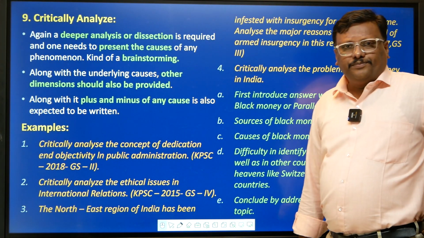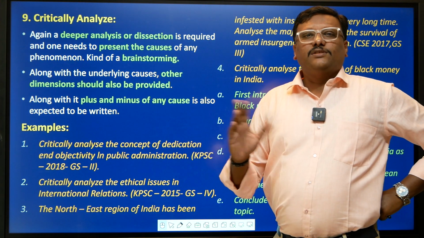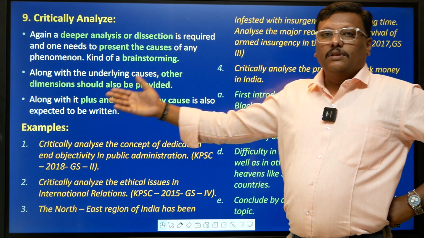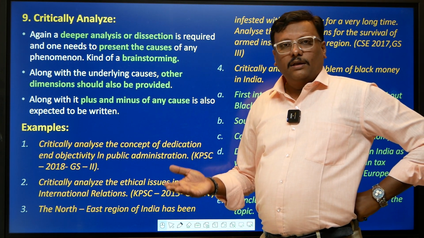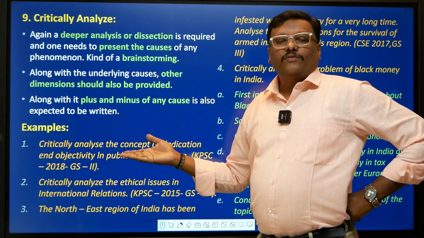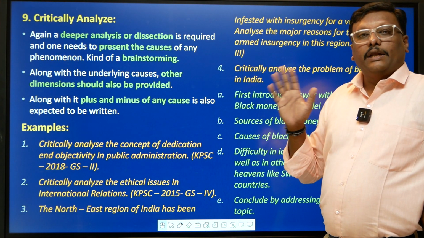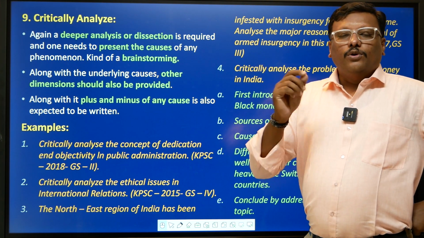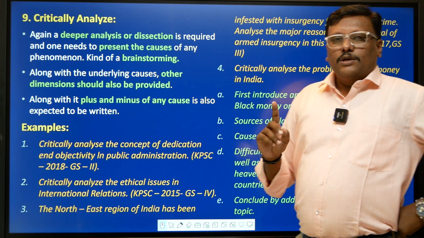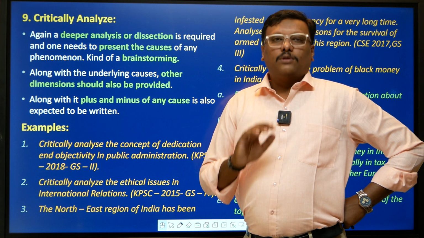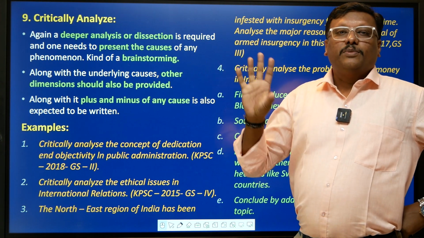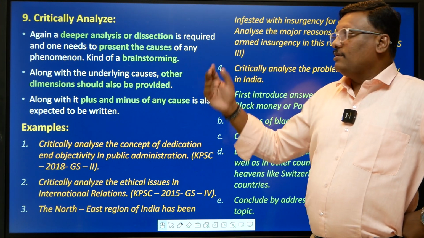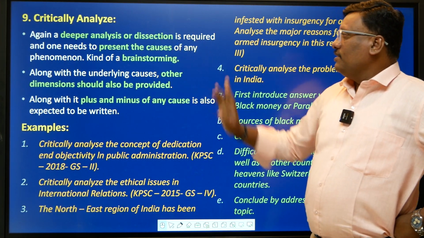So critically analyze, again, critical analysis means what? A fair judgment is required. Here you have to analyze things, right? You can present both the negative as well as the positive terms, right? In the positives you can write all in favor of a particular statement, and in negatives you tend to criticize more, you try to find faults, and you tend to provide your opinion, because in critical analysis your opinion matters most, because you are observing it as per your point of view, and that has been supported with some circumstantial evidences, right? So a deeper analysis or dissection is required, right?